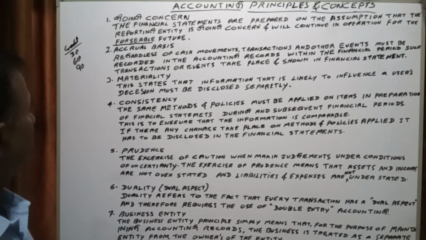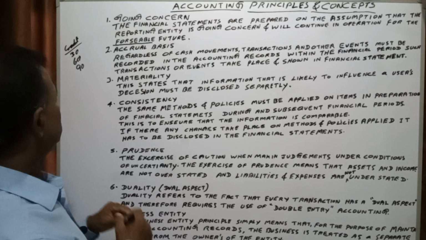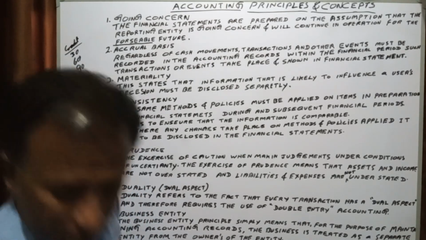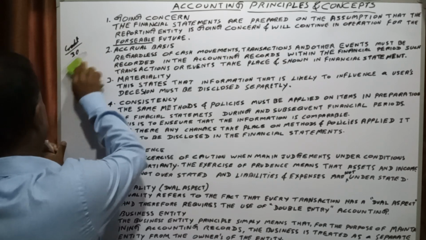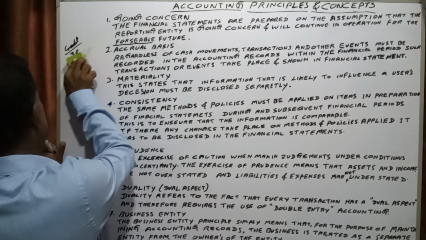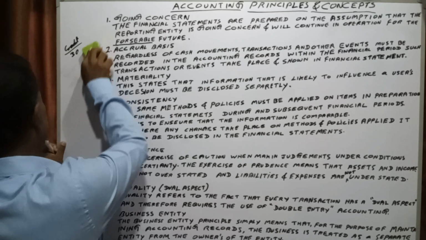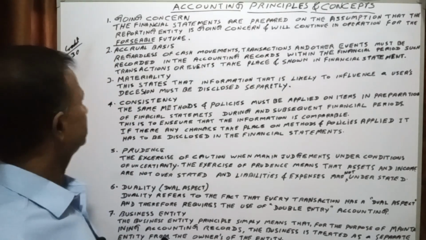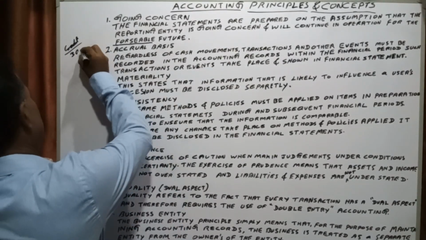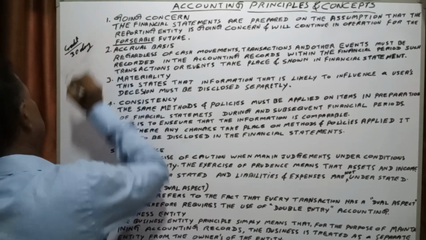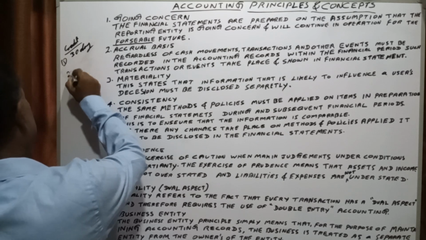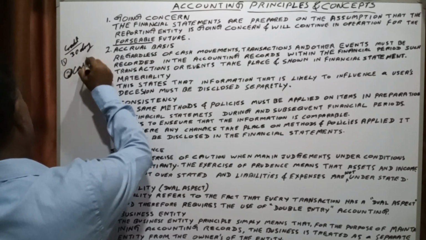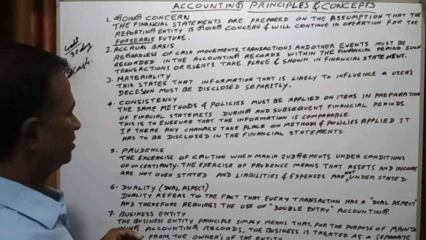For example, within 30 days, the entity grants a credit period of 30 days. That is one transaction. And the other is a cash transaction.